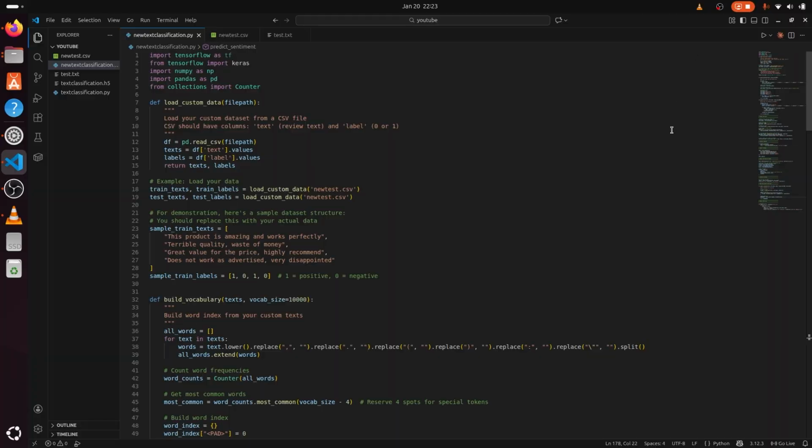Alright, so right here, I rebuilt a new text classification model, and as you can see, this now would accept the data that is entered in by the user, which is me.